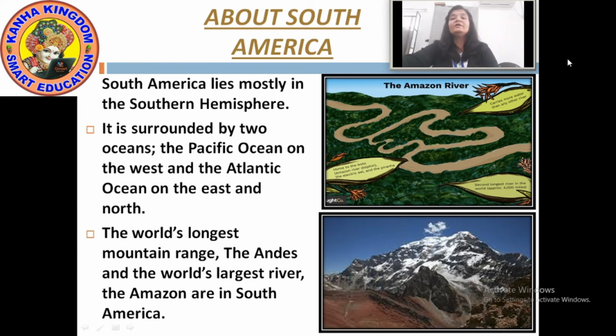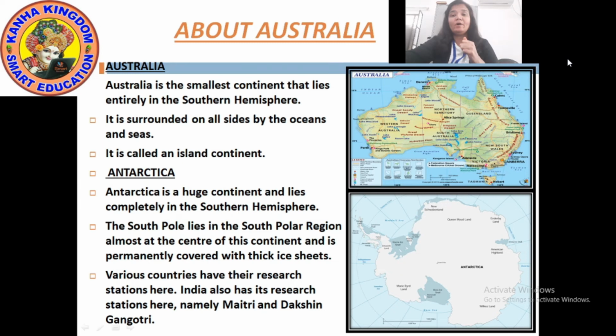So, moving to our next continent, Australia. Let's see. Australia is the smallest continent that lies entirely in the southern hemisphere. There are two hemispheres divided by the equator, the northern hemisphere and the southern hemisphere.